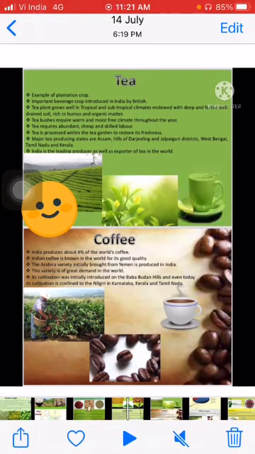Now we talk about coffee, which is a very delicious drink for me, and you may like it too. As you can see, there is a man plucking the raw coffee, which is then kept in sunshine.